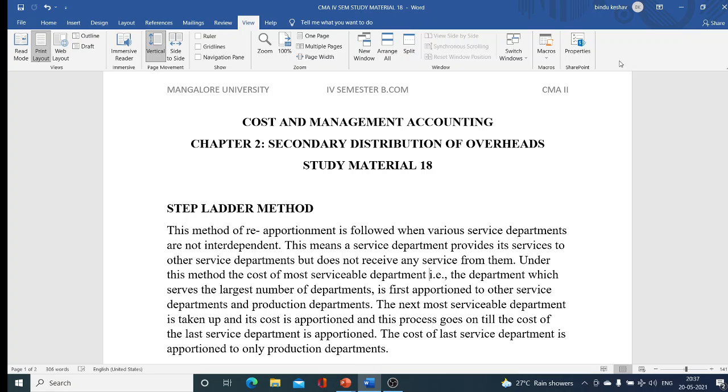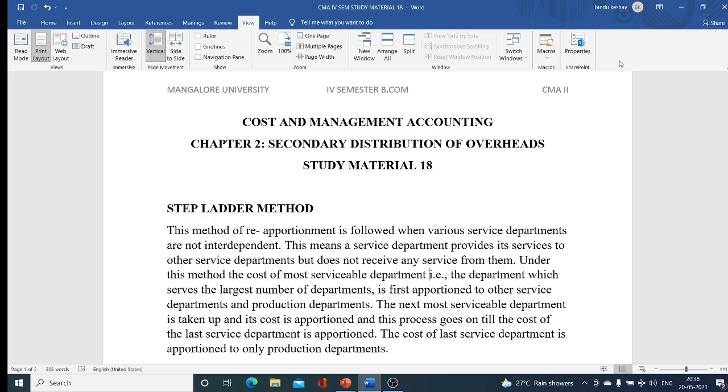Under this method, we find out the department which provides services to other departments. The service department which serves most other service departments is taken first, and its cost is apportioned on a suitable basis to other service departments as well as the production departments, and that service department is eliminated from further apportionment, and no further overhead costs are apportioned to that service department.